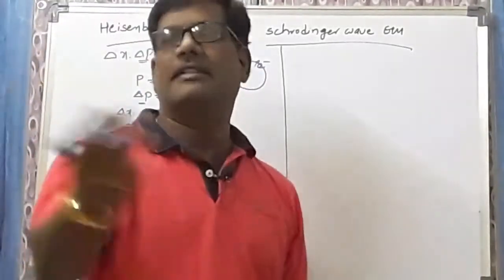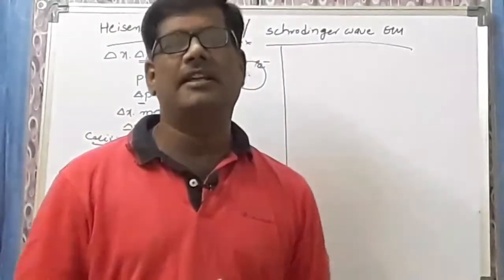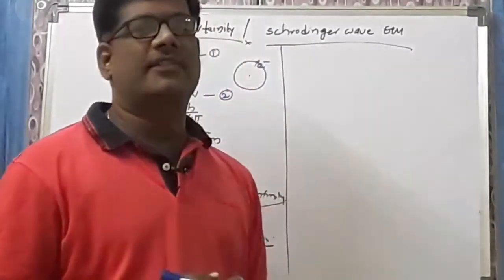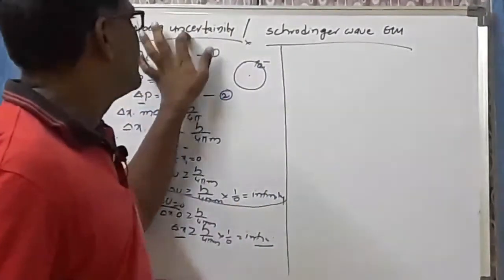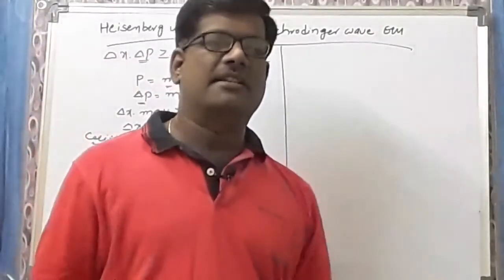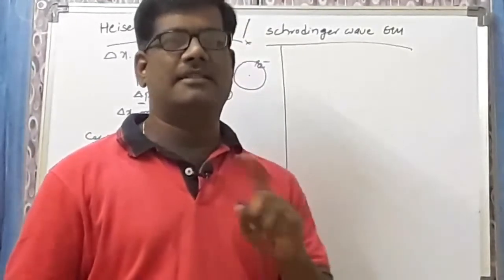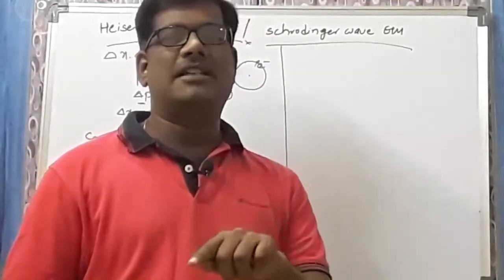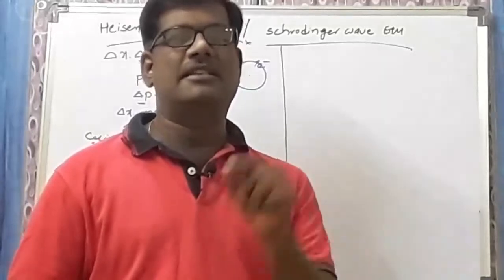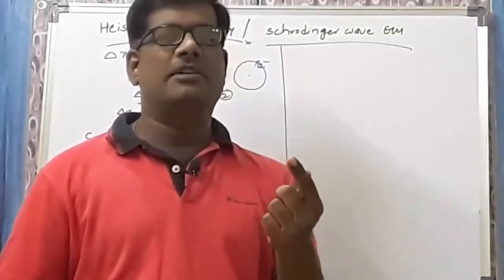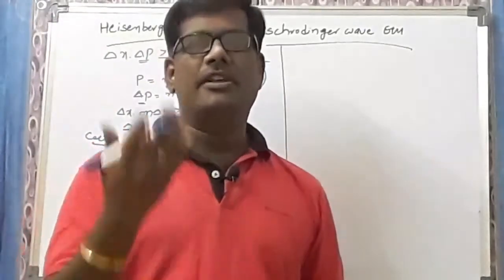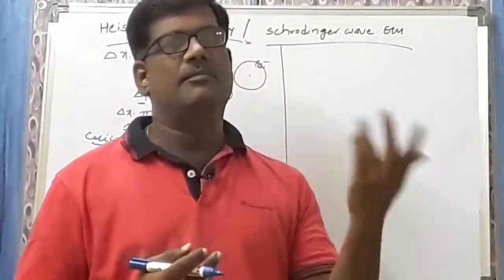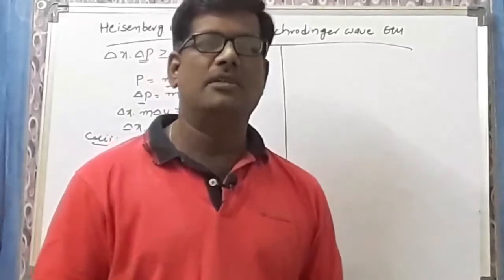One known becomes remaining, the second one becomes infinity. That cannot be calculated. That's why both cannot be calculated at a time, which is called the Heisenberg uncertainty principle. That's all. It is impossible to locate the exact position and the velocity of the moving electron simultaneously and accurately. Whenever you are calculating the position, immediately the velocity becomes infinity. Whenever you are calculating the velocity, the position becomes infinity, which cannot be calculated.